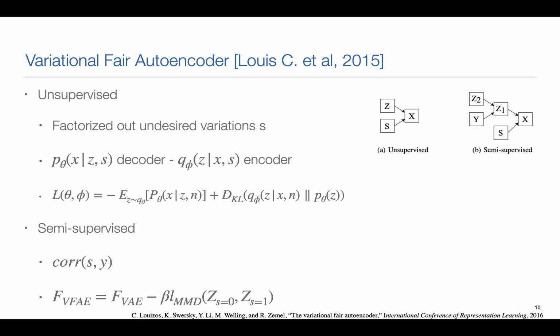So in this case, they obtain a Z that also carries information from the predictor, and after that, the representation can be used for a prediction task or for learning a predictor model.